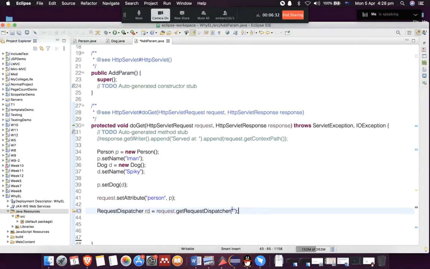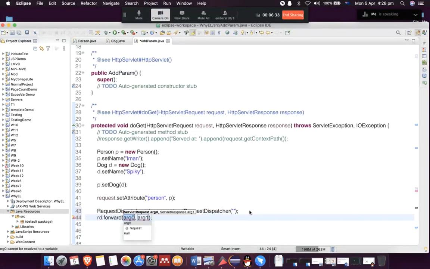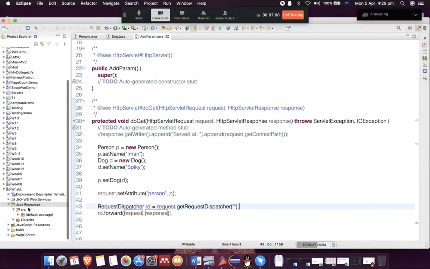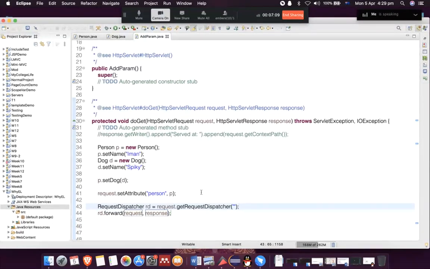Once you add the import, what you need to do is use the forward method, and argument 0 and argument 1 are the request and response. So you have to send along your request and response objects. Of course, when we create our JSP page, we will come back here and write the full name, but for now we don't know what the name is, so we just leave it here. Now I'm going to create a JSP, and we will forward the control from here to the JSP.